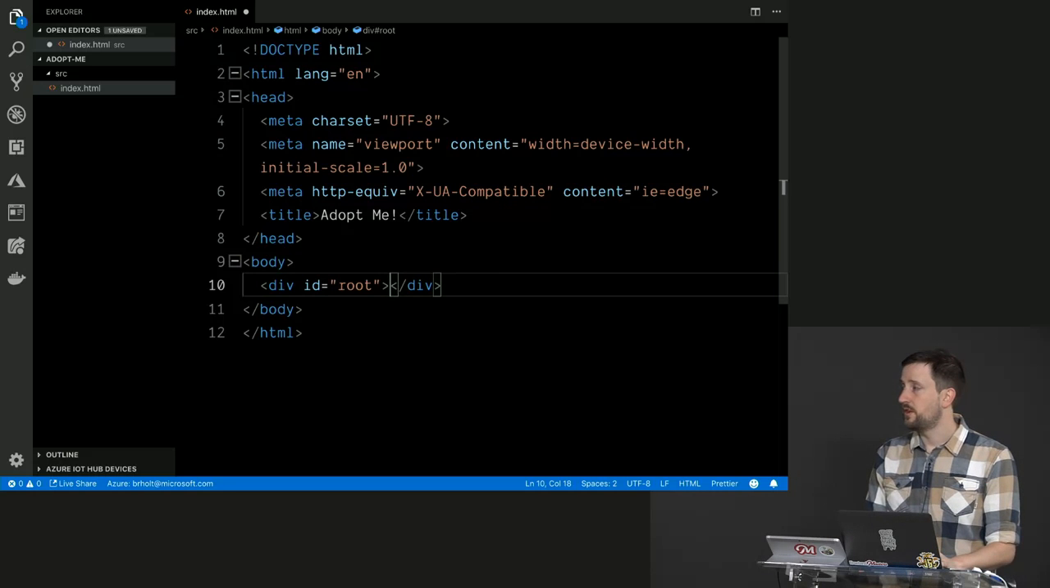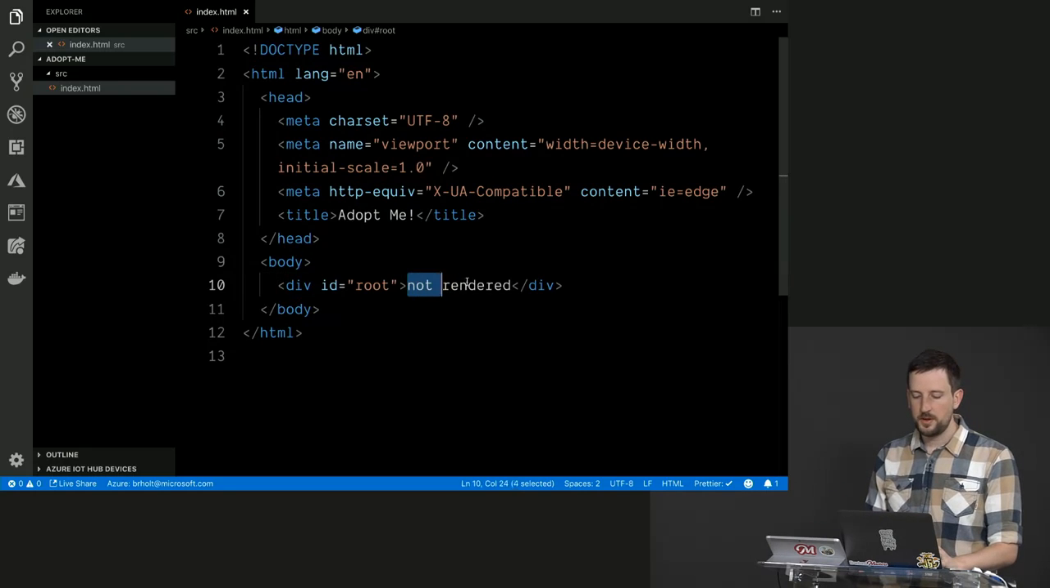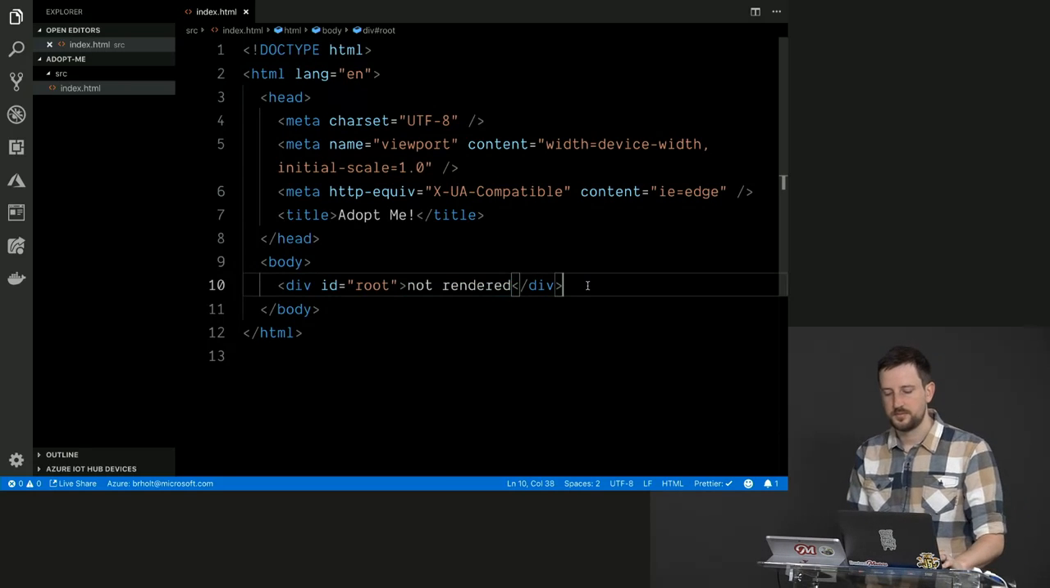Okay, so I have a div with an ID of root, and I'm going to put "not rendered" inside of that. The reason why I do that is because if I see "not rendered", I know that the React application didn't start. But if it did start, then it's going to replace everything inside of this div.